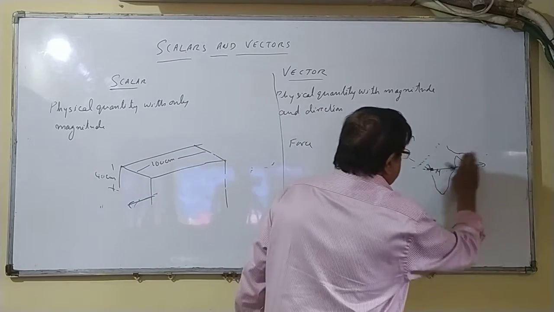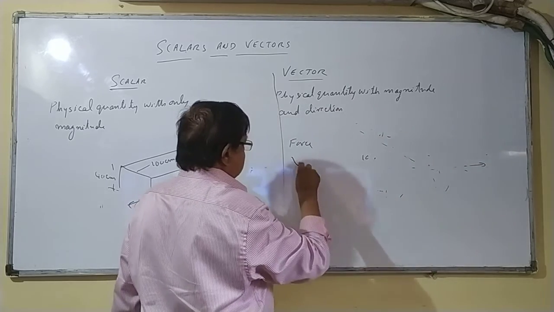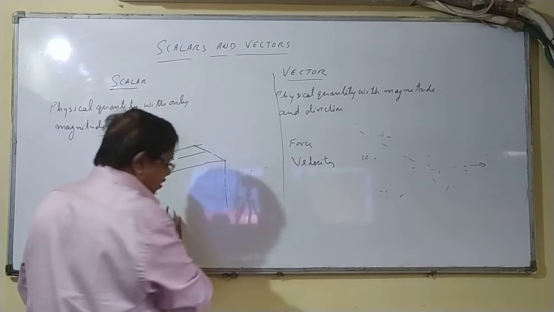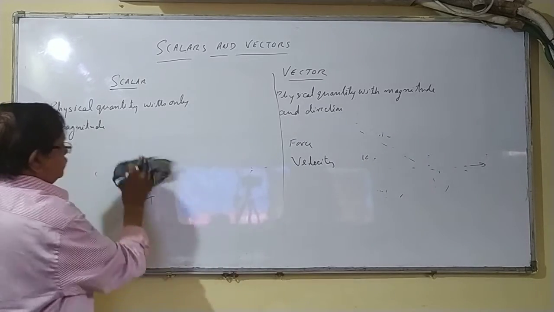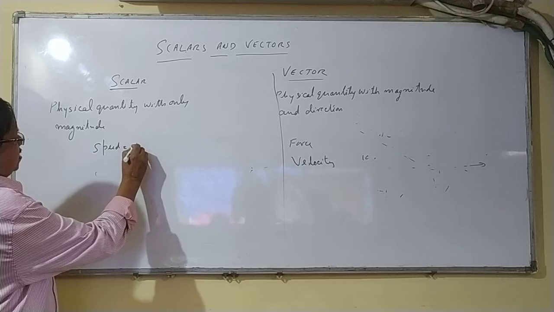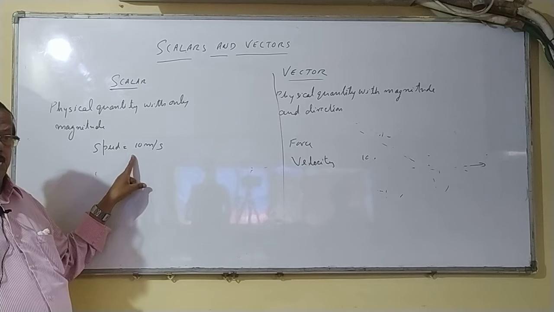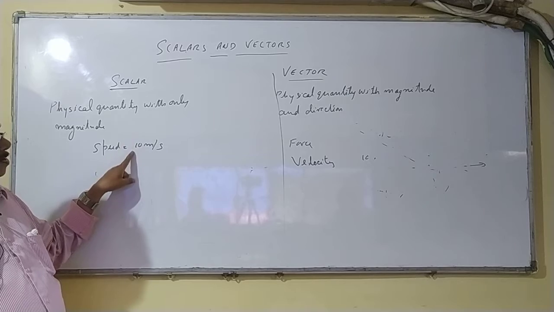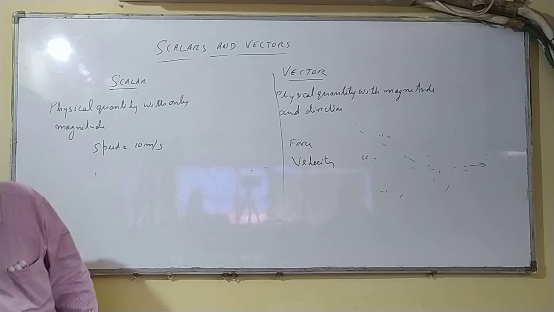And the second example I told you. So direction is important. Here, velocity is a vector quantity, whereas speed, I told you about PT Usha, speed 10 meters per second is the speed of PT Usha. She got a gold medal for that. We are not interested in which direction she ran, so that's a scalar quantity. This side is vector, this side is scalar. I told you examples of vector and scalar.